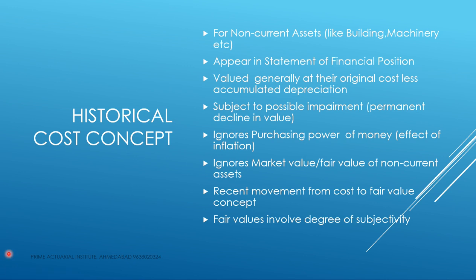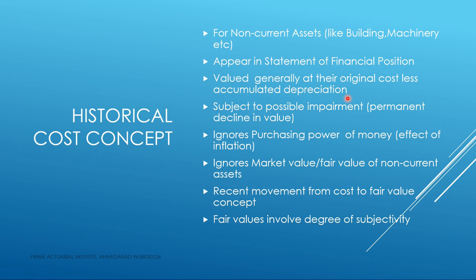These assets are shown in the statement of financial position, which we often call the balance sheet. As per this concept, the non-current assets are to be valued at original cost less accumulated depreciation.